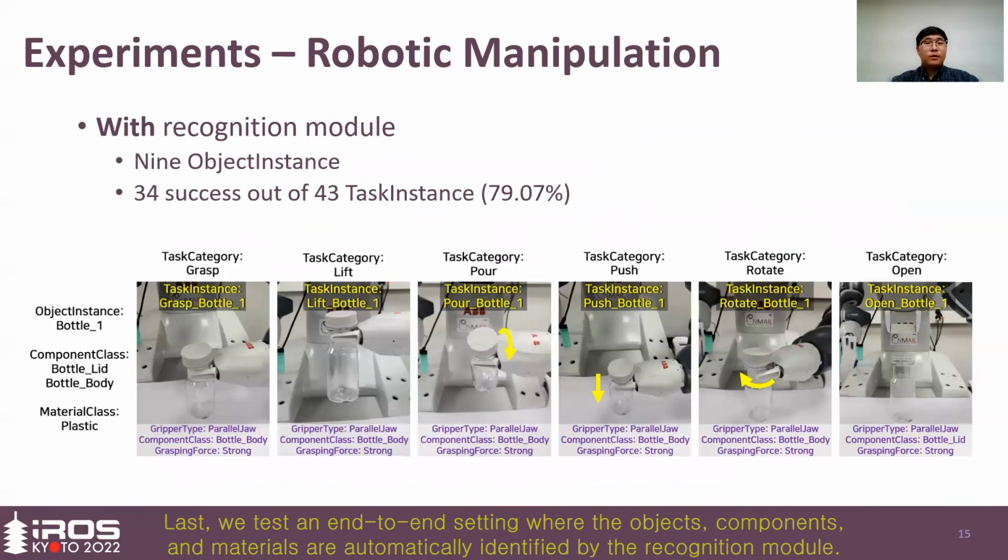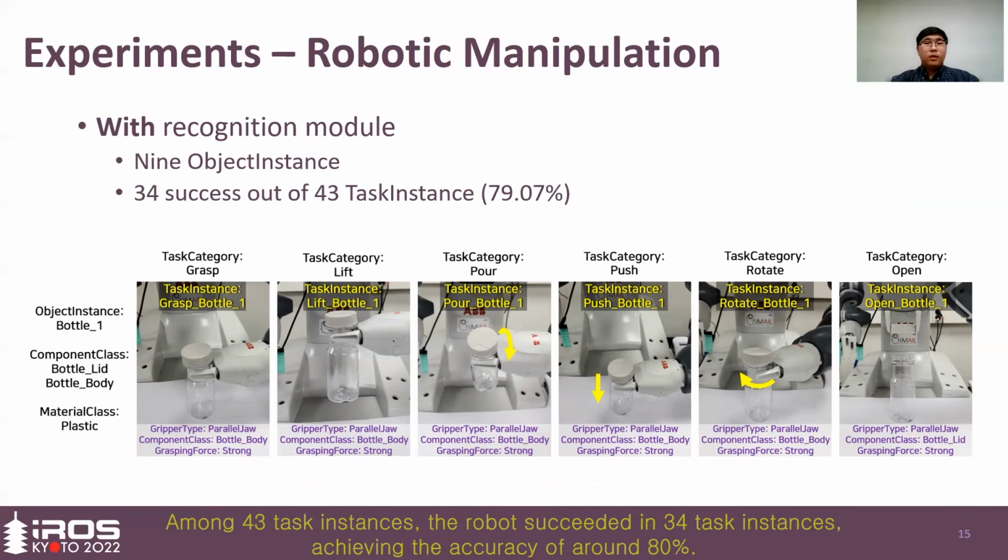Last, we test an end-to-end setting where the objects, components, and materials are automatically identified by the recognition module. Among 43 test instances, the robot succeeded in 34 test instances, achieving the accuracy of around 80%.